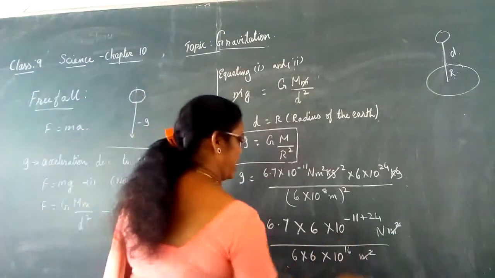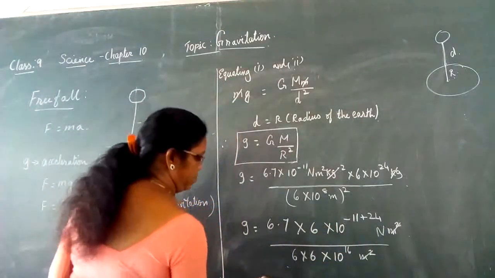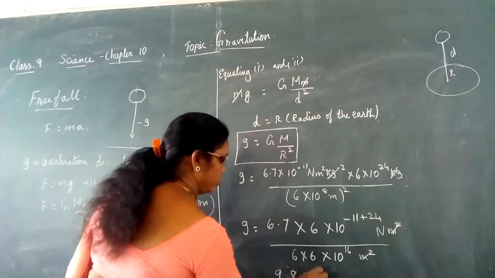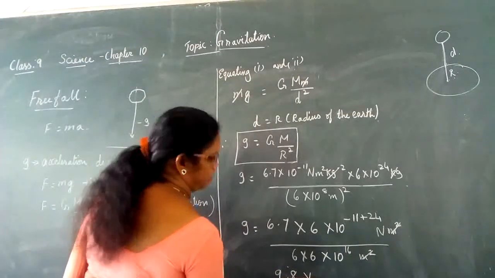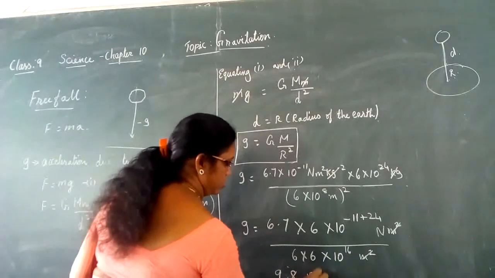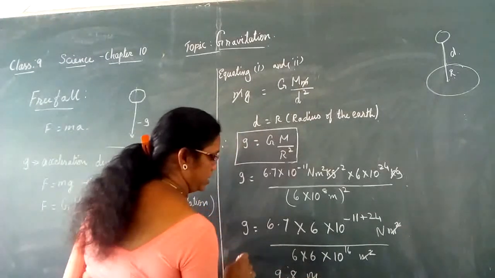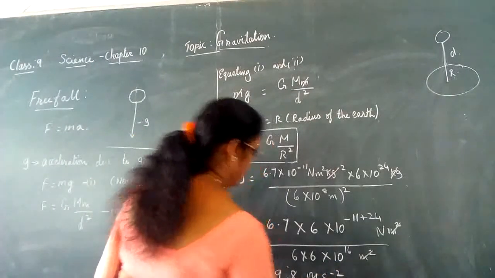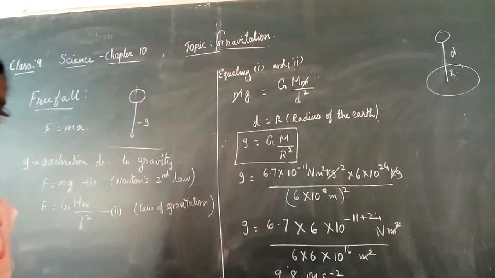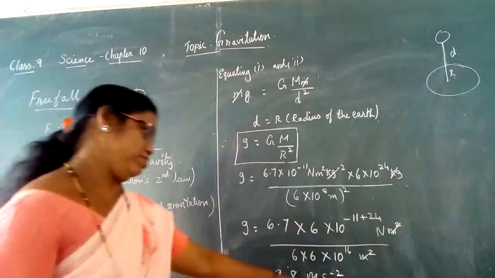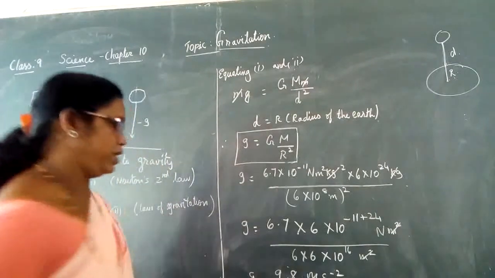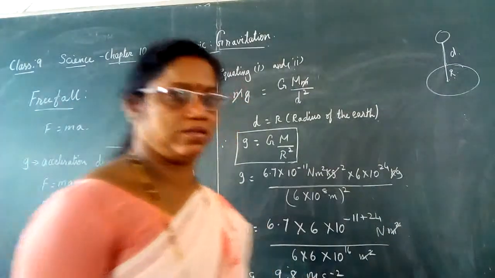When you multiply and simplify, you get 9.8. Since it is acceleration, the unit will be meter per second square. The value of g will be 9.8 meter per second square.